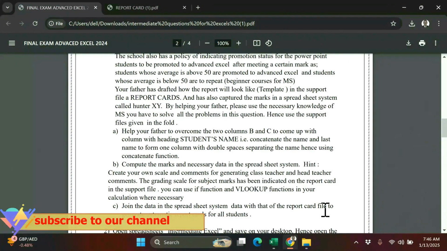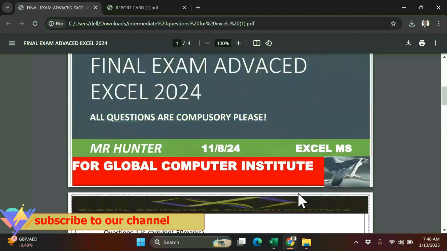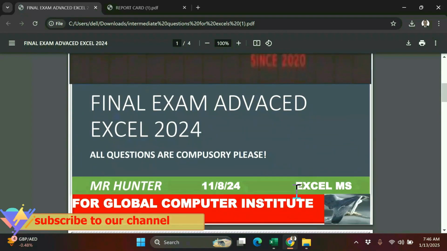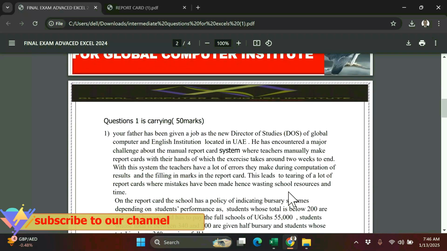Today we're gonna go through this question. Together with the question, it was the final exam for Advanced Excel 2024 for the Global Computer and English Institute.